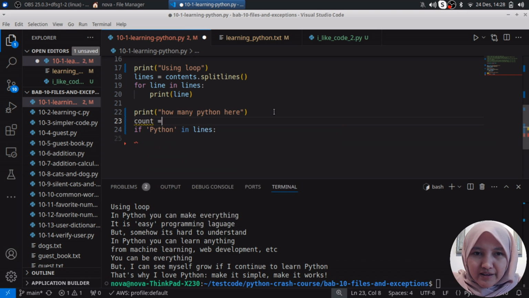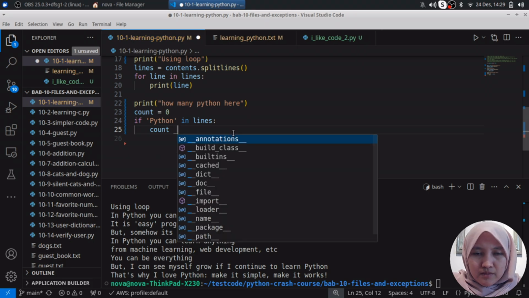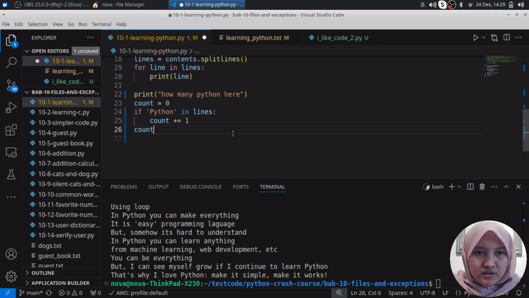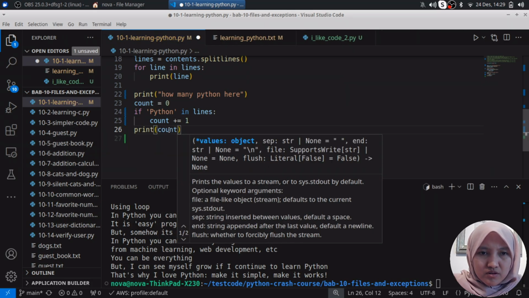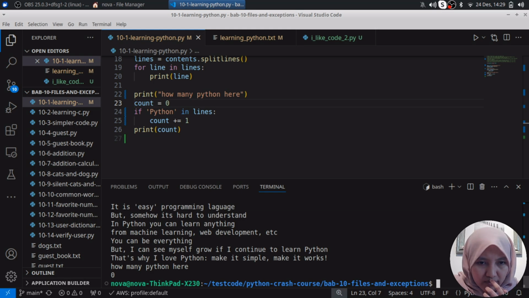I want to add here if Python in lines. I forget whether it is line or lines. I think it's line. If Python, count plus, you calculate here and then you can count from the beginning here. So you just print here. This is just a variable. If Python in line, you just add one by one. You get how many Python here?